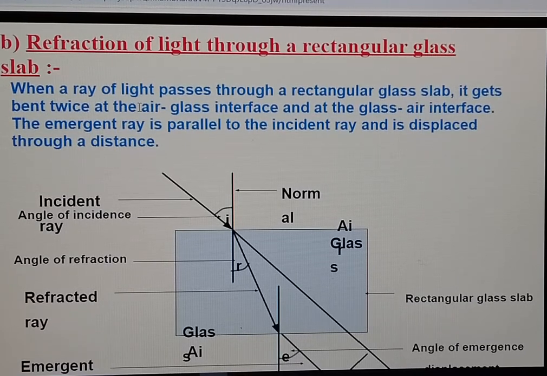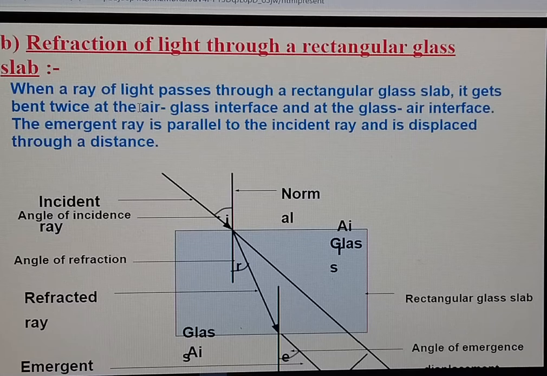When a ray of light passes through a rectangular glass slab, it gets bent twice, at the air-glass interface and the glass-air interface. The emergent ray is parallel to the incident ray and is displaced through a distance.